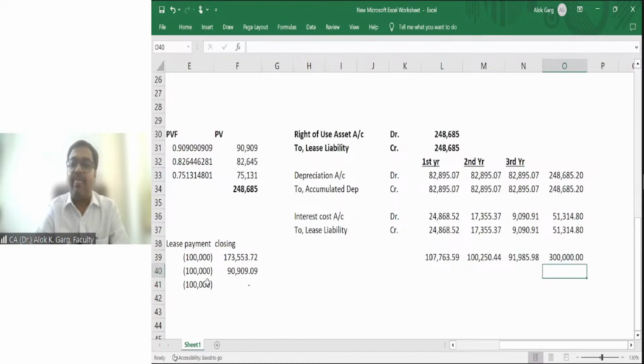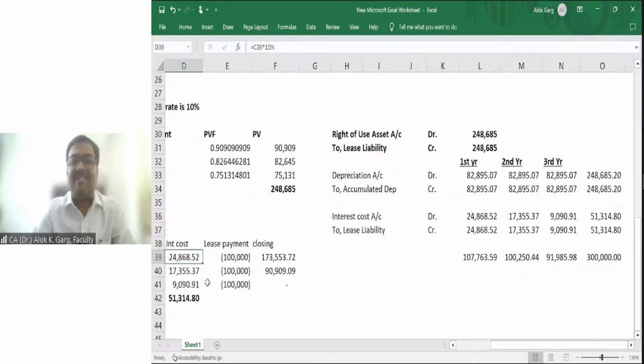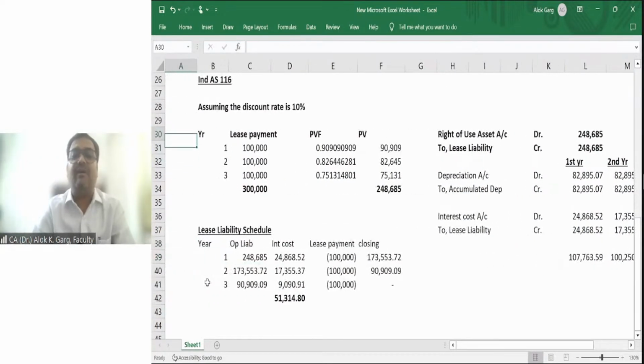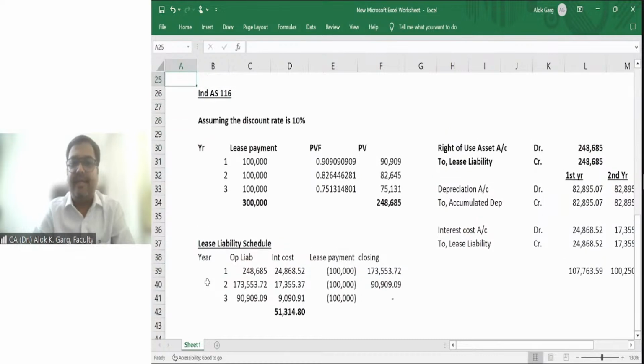You can see the P&L impact is nothing. The P&L impact is 3 lakh rupees only. Right? Is that clear? This change was brought in by IND AS 116, right?